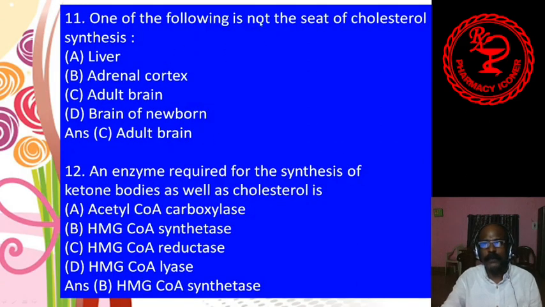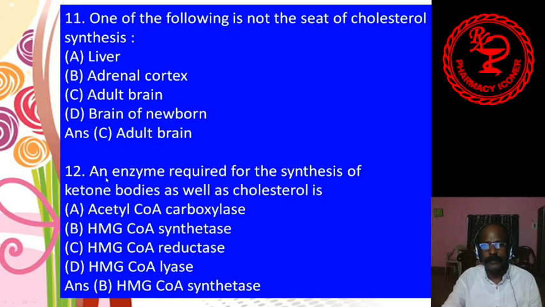11. One of the following is not the site of cholesterol synthesis. Where is cholesterol synthesis not happening? A, liver, B, adrenal cortex, C, adult brain, D, brain of newborn. Answer is C, adult brain.